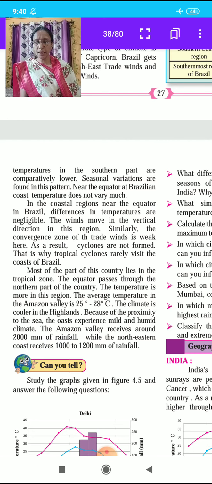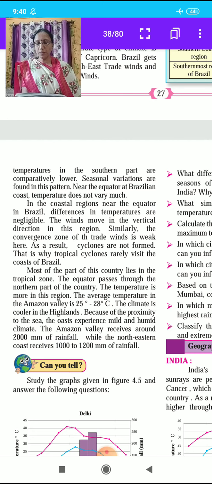Most of the country, Brazil, lies in the tropical zone. The equator passes through the northern part of the country. The temperature is higher in this region. Average temperature in the Amazon Valley is 25 to 28 degrees Celsius. The climate is cooler in the highlands.